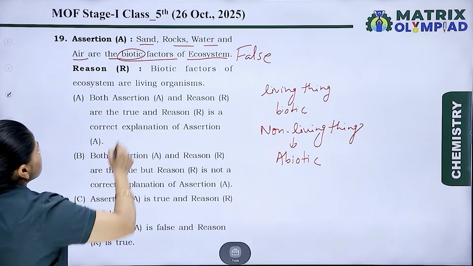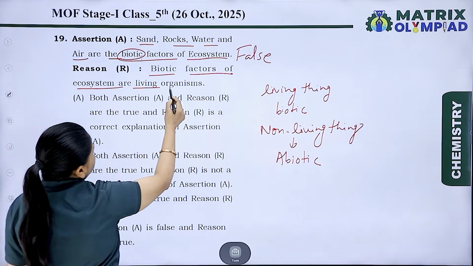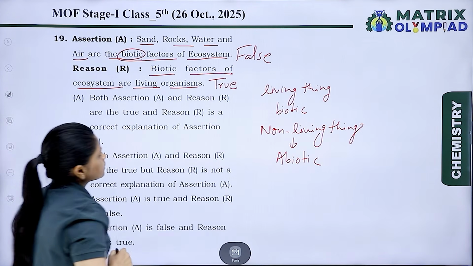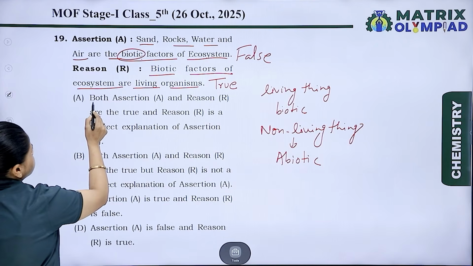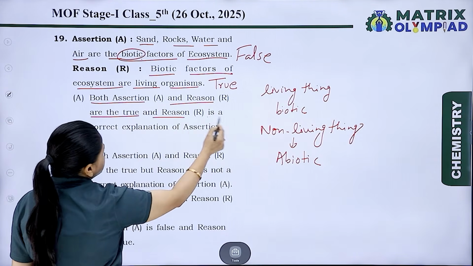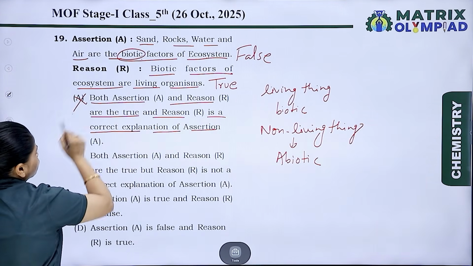Now, the reason is biotic factors of an ecosystem are living organisms. Yes, this is true. Let's take the options. Option A is both assertion and reason are true, and reason is a correct explanation of assertion. This is wrong.